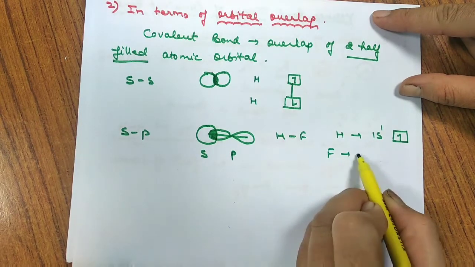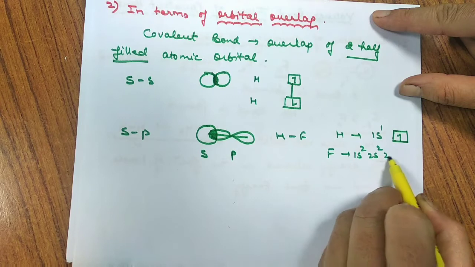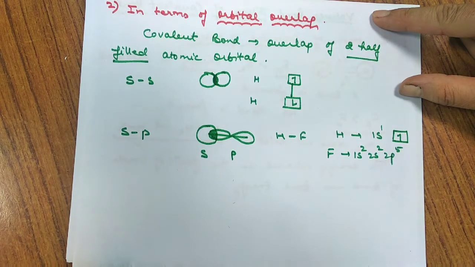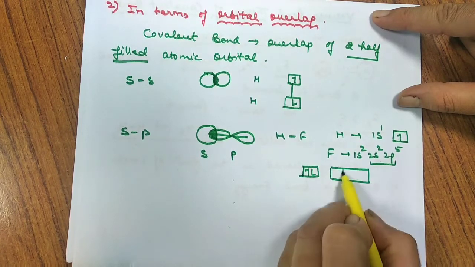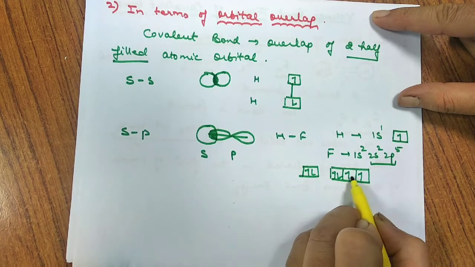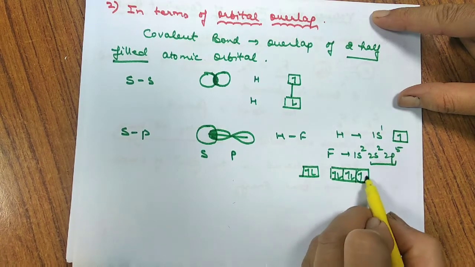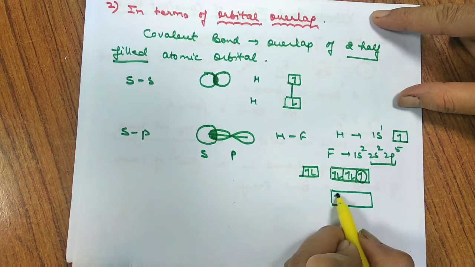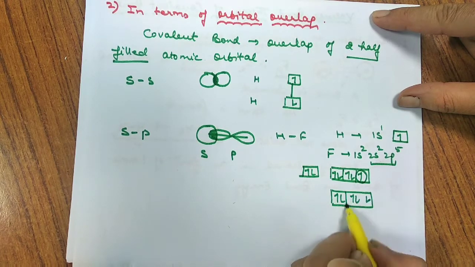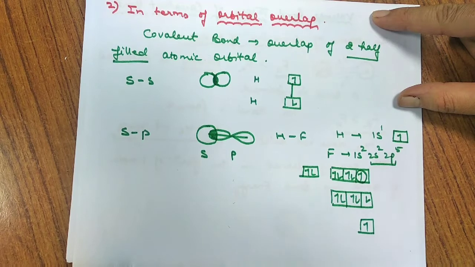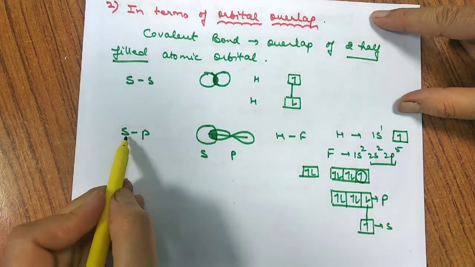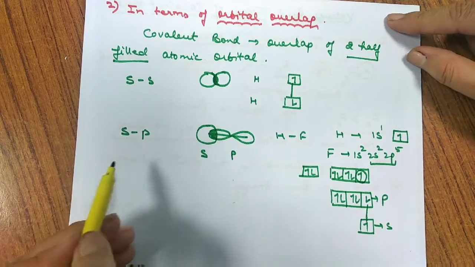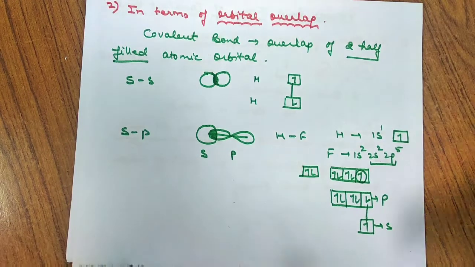If I talk about fluorine, fluorine is 1s2, 2s2, 2p5. Let me draw the outer shell or valence electrons. 1, 2, 3, 4 and 5. So this spin automatically changes and now we have this one. And hydrogen is with this spin. These two orbitals overlap. So this is the s orbital, this is the p orbital. Overlapping between s and p results in the formation of an sp bond. This is how sp overlap takes place.